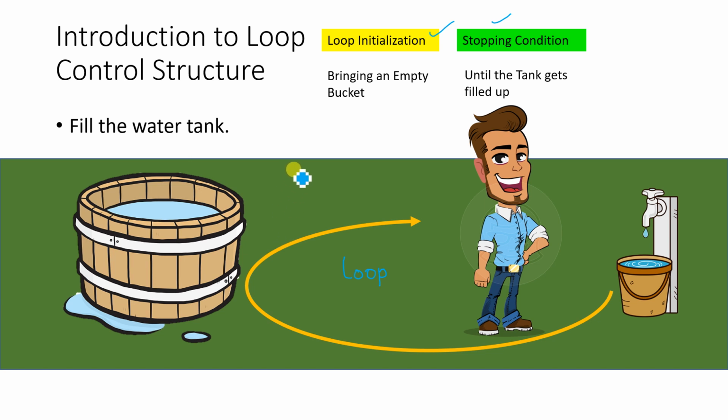The last section that we have discussed is called loop update. So what do you mean by loop update in this analogy? The loop update here, obviously you can easily say, is filling up the bucket again and again.